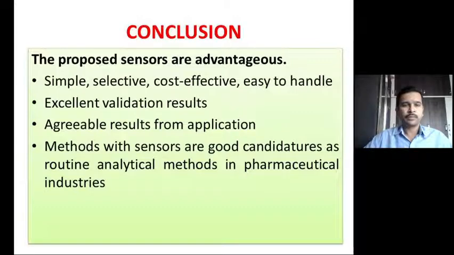So let me conclude my presentation. I have developed two simple, selective, cost effective and easy to handle electroanalytical sensors, particularly for potentiometric determination of donepezil hydrochloride. The validation results obtained are highly excellent. Therefore, these sensors can be extended for use in pharmaceutical industries because they gave agreeable results.